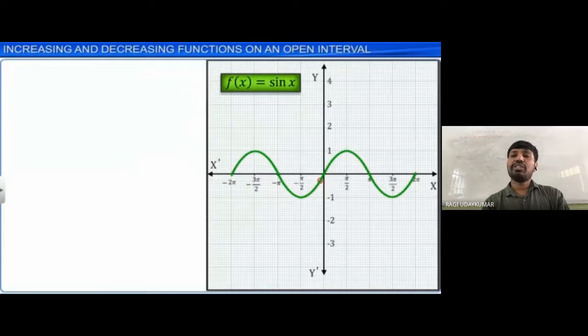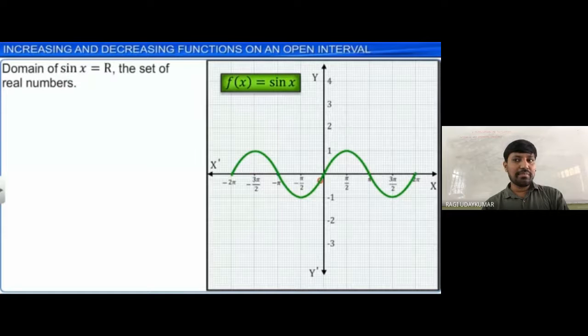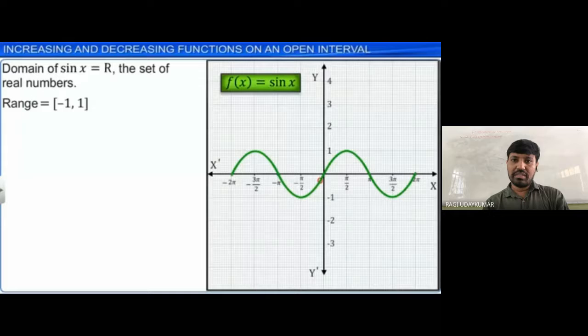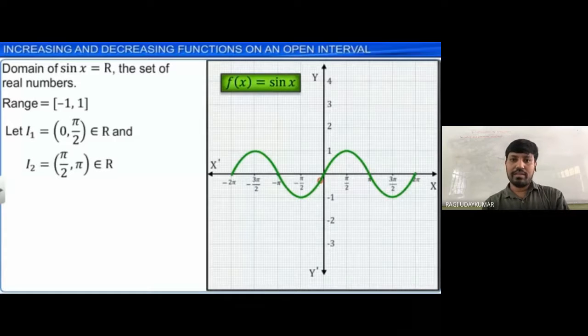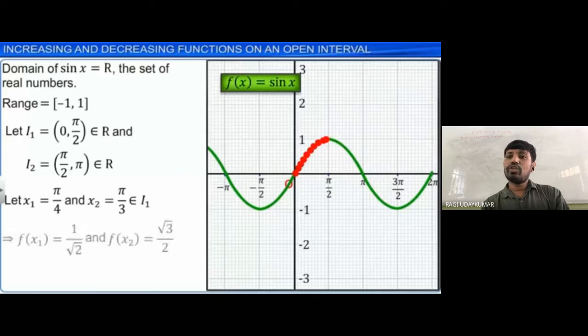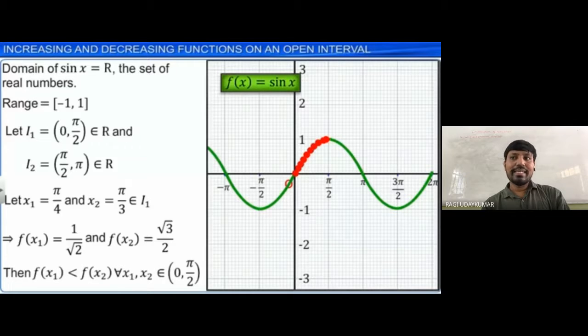Now you observe the function we saw at the start. You say that sin x function in 0 to pi by 2 is increasing, pi by 2 to pi it is decreasing, pi to 3 pi by 2 decreasing. The domain of sin x is the set of the real numbers, and the range is -1 to 1. Take the open interval 0 to pi by 2. In that interval, the function values, meaning sin x values, are increasing. So in that particular interval, we say that the function is increasing.